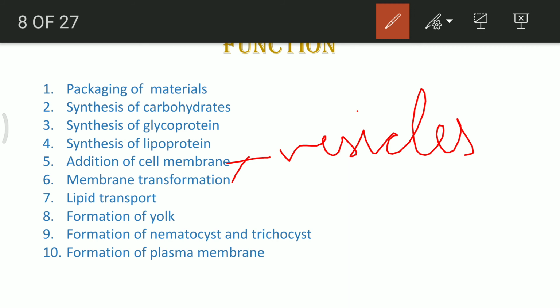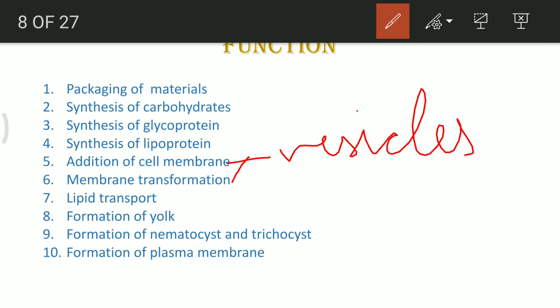Once they are received by the Golgi complex, it packages them properly, and once packaged, the plasma membrane of the intestinal cells releases the fatty acids or the glycerol absorbed by the intestinal cells to the lymphatic system. And this release takes place only after packaging the fatty acid and the glycerol in the vesicle. So in that way it is important.